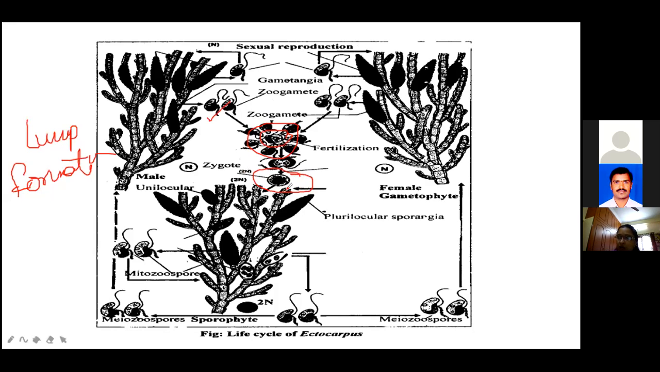On germination, the zygote directly gives rise to a new sporophyte plant. Always, in this one, it produces the 2n plant. After sexual reproduction, the germination of this zygote directly gives rise to a new sporophytic plant, that is a 2n stage, without undergoing meiotic division.